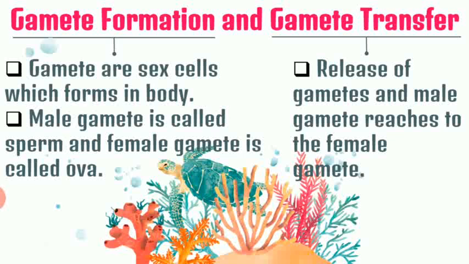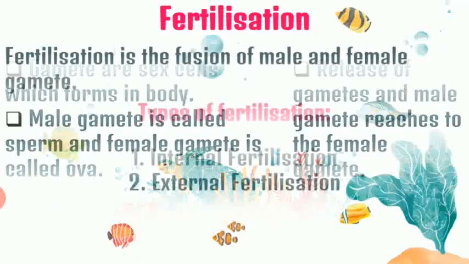Next is gamete transfer. So, for this male gamete and female gamete to fuse, it is important that both the gametes meet together. So, this transfer of male gamete to reach the female gamete is called gamete transfer, which takes place by different means. Fine. So, this is called gamete formation and gamete transfer.